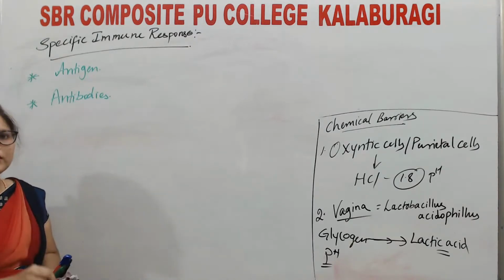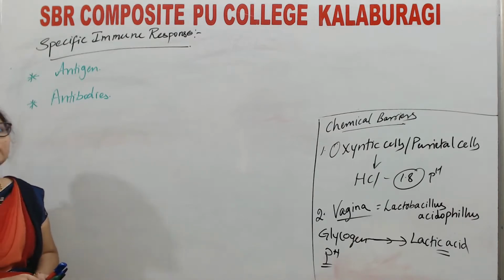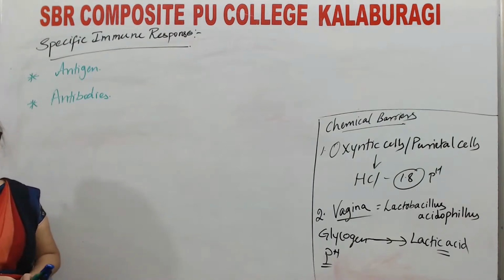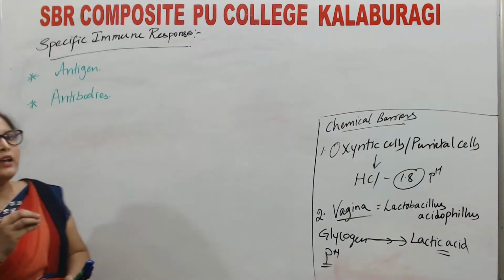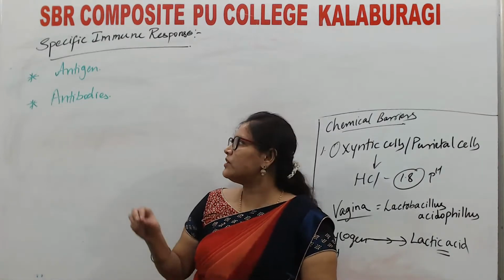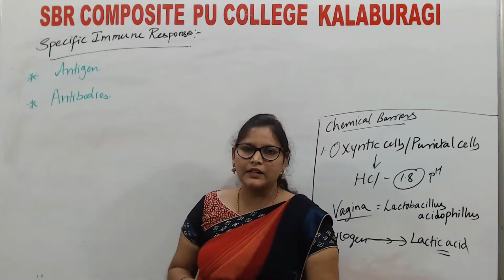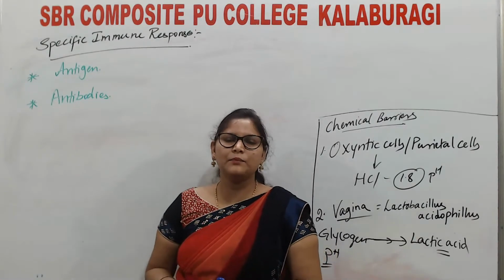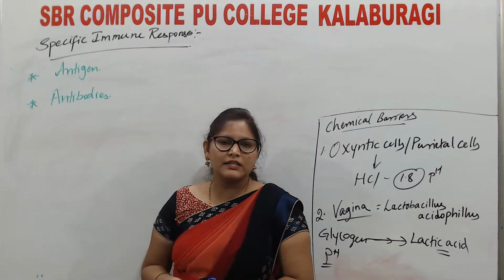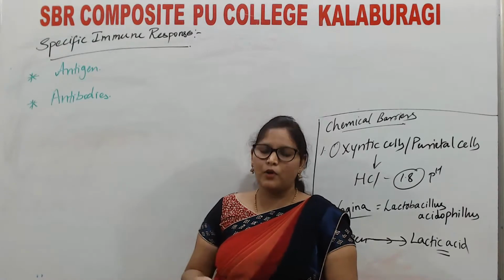Antigen is a foreign substance or any chemical which can elicit or provoke an immune response. What does eliciting an immune response mean? It is capable of causing disease. Then only our immune system will act upon that.